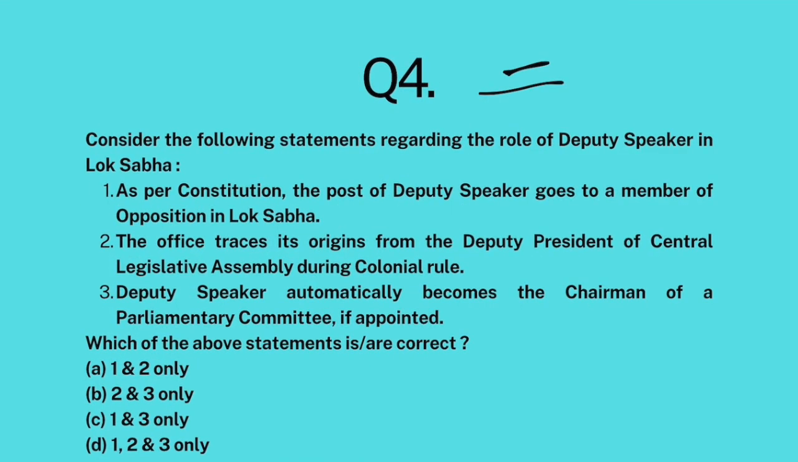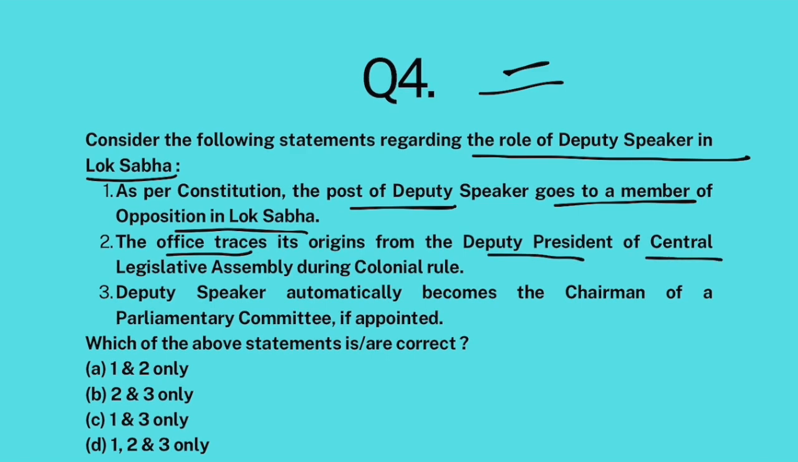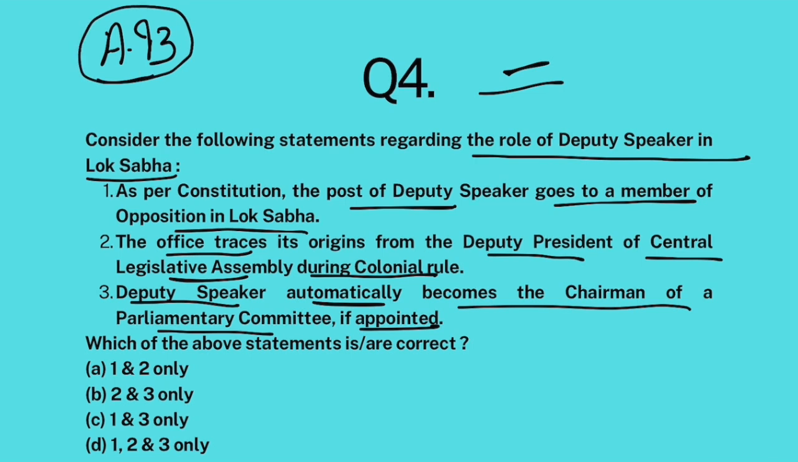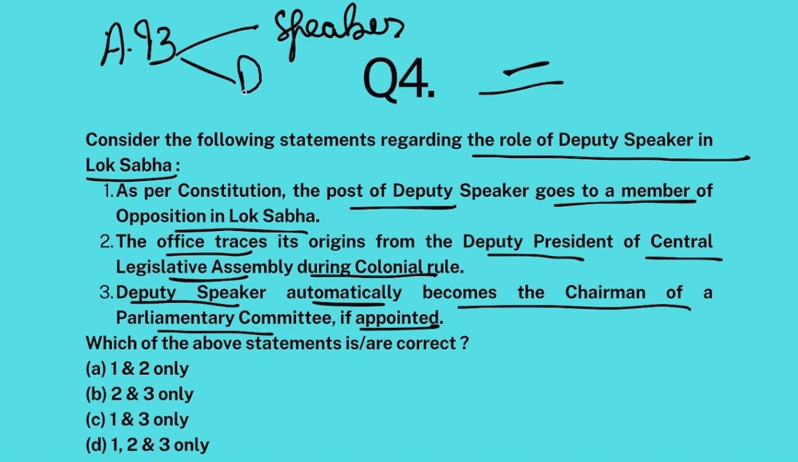Question number 4. Consider the following statements regarding the role of Deputy Speaker in Lok Sabha. As per the Constitution, the post of Deputy Speaker goes to a member of the opposition in Lok Sabha. The office traces its origins from the Deputy President of the Central Legislative Assembly during colonial rule. The Deputy Speaker automatically becomes the chairman of a parliamentary committee if appointed. So the thing is, Article 93 of the Constitution clearly states that as soon as the new Lok Sabha gets elected, they have to elect a speaker to be the presiding officer of Lok Sabha sessions, and a deputy speaker.